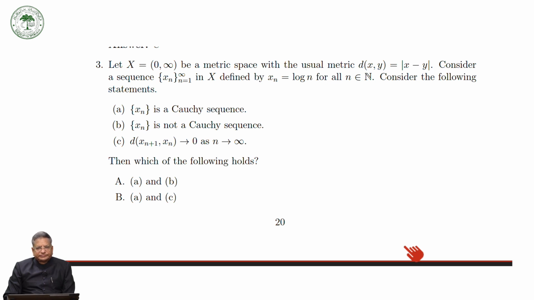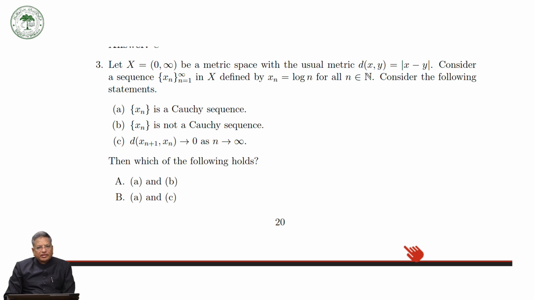One: xn is a Cauchy sequence. Second: xn is not a Cauchy sequence. The third one: d(xn+1, xn) converges to 0 as n tends to infinity. Then which of the following holds?